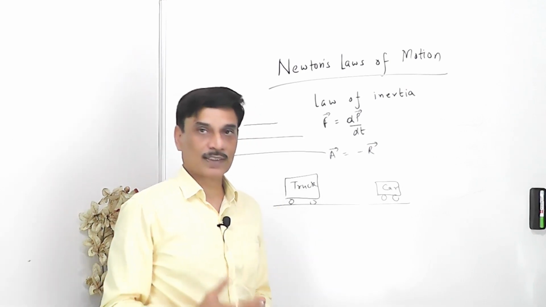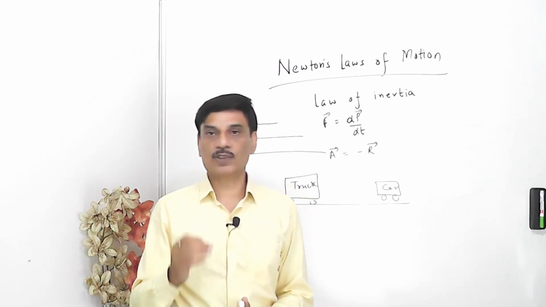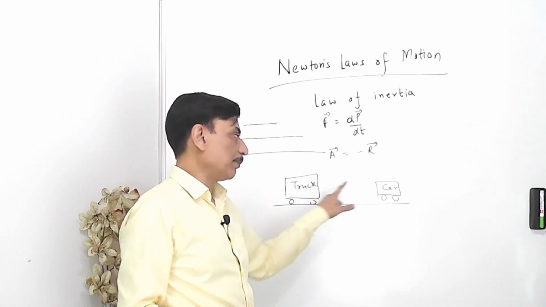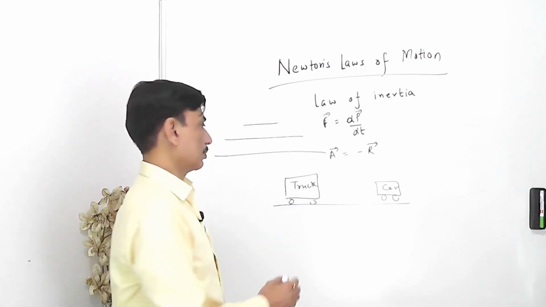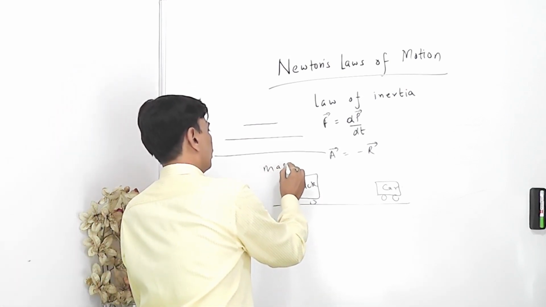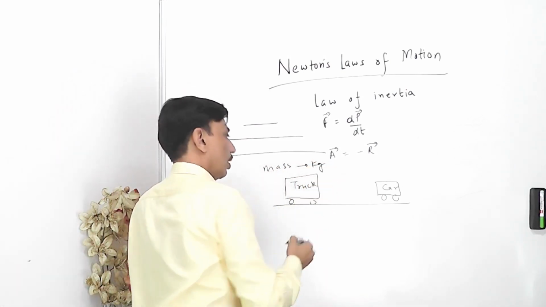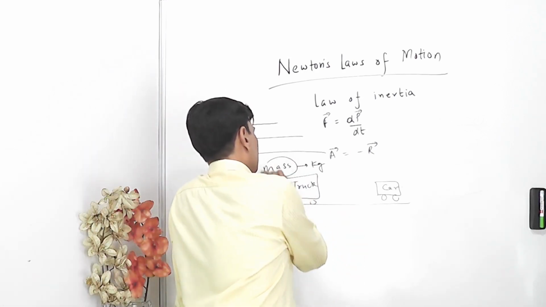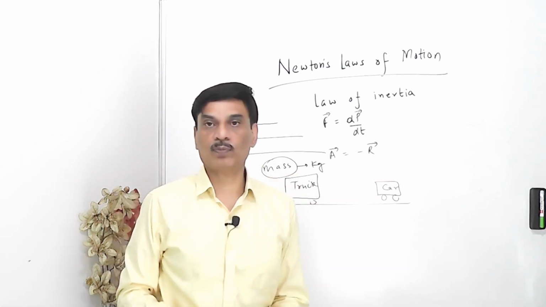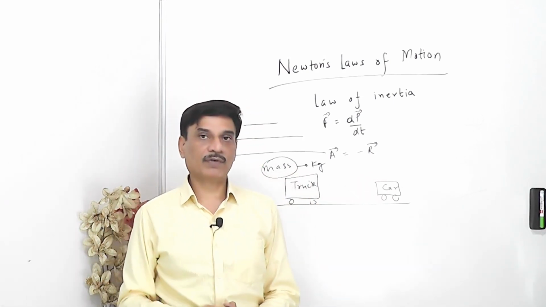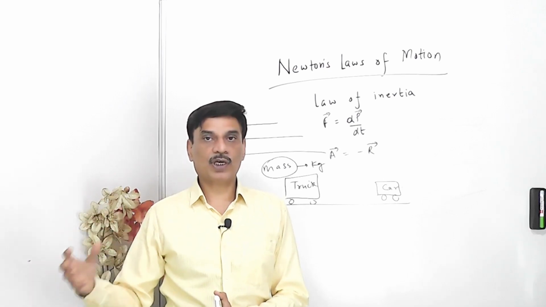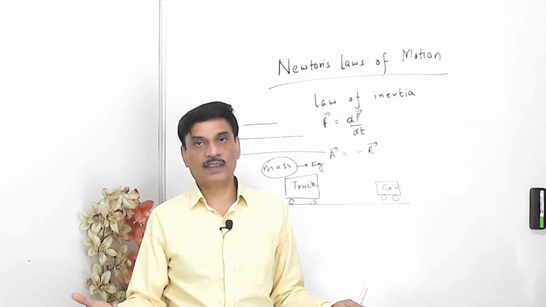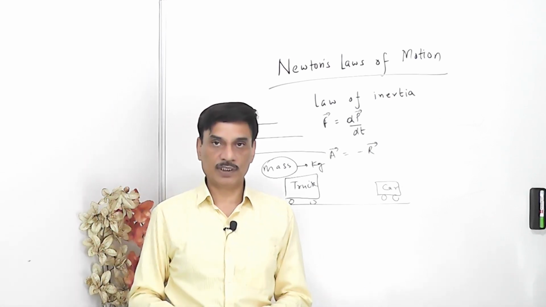Now what do we actually mean by inertia? It is mass. If we say that its inertia is more as compared to this, we say its mass is more. The unit of mass is kilogram or gram. The SI unit is kilogram. So obviously the mass of this truck is more as compared to the mass of this car. Whenever someone says that the inertia of this body is greater than the inertia of that body, it means the mass of the first body is greater than the mass of the second body.